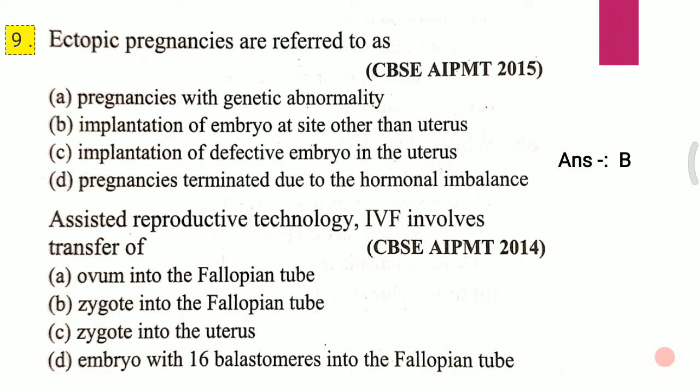Question 2. In assisted reproductive technology, IVF involves transfer of: A, ovum into the fallopian tube; B, zygote into the fallopian tube; C, zygote into the uterus; D, embryo with 6 blastomeres into the fallopian tube. The answer to the second question is B, that is zygote into the fallopian tube.